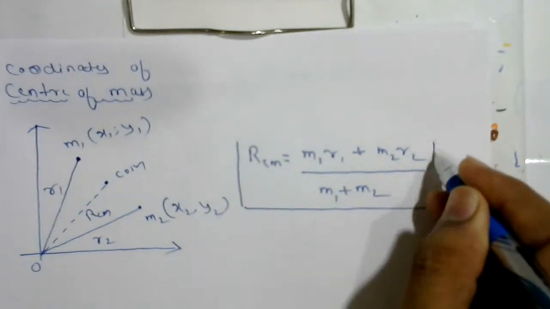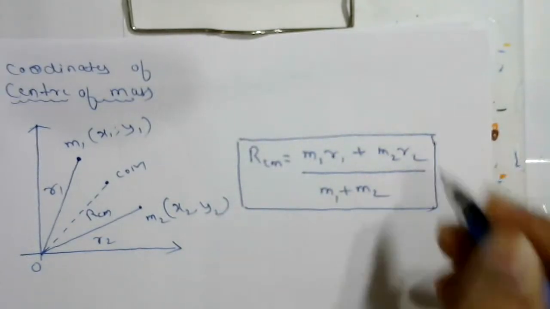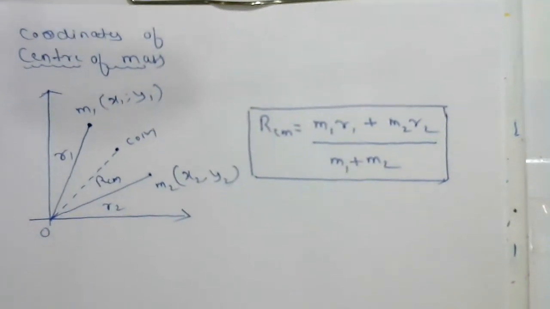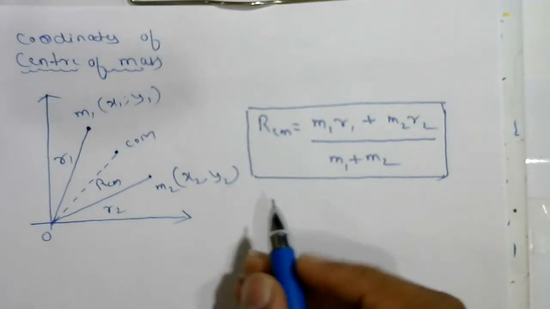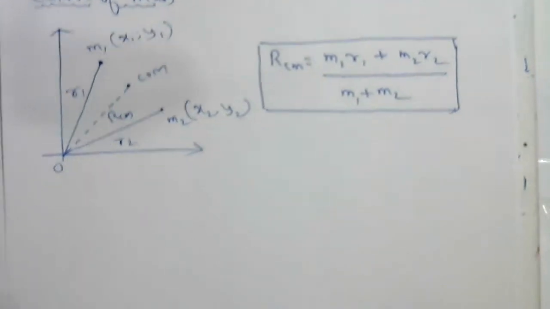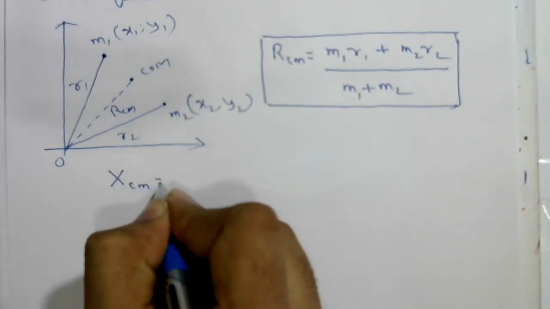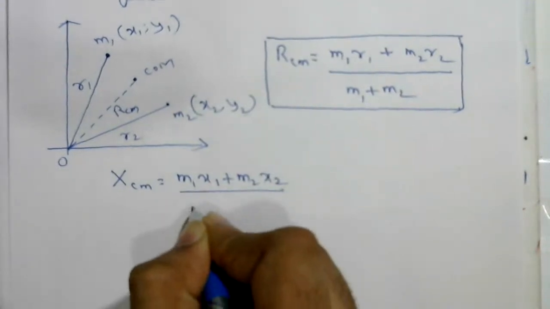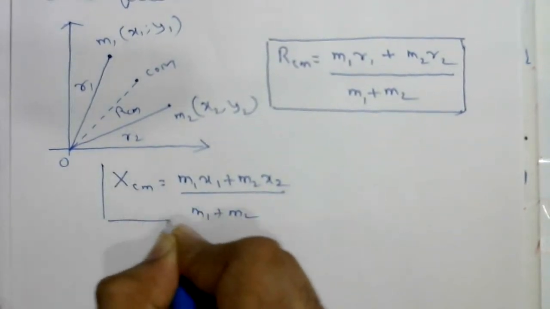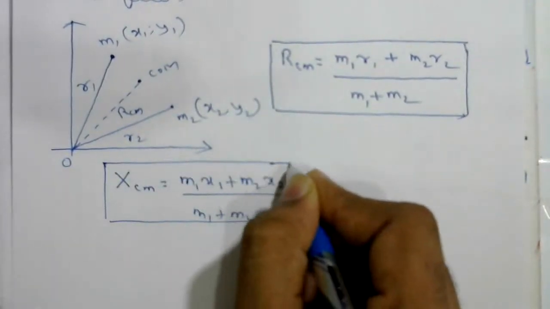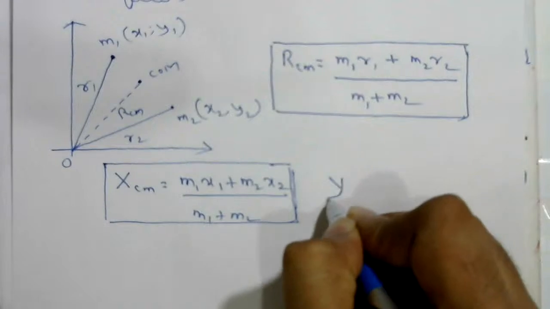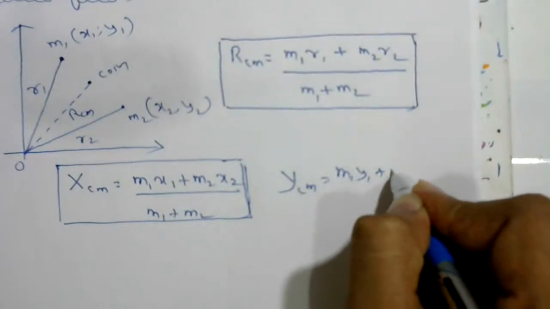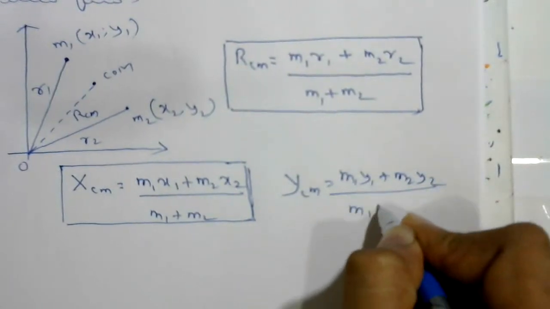This is the general formula for the position of the center of mass of two particles. Along the x-axis and y-axis: xcm is equal to m1 x1 plus m2 x2 divided by m1 plus m2. This is the position of the center of mass on the x-axis, and ycm is m1 y1 plus m2 y2 upon m1 plus m2.